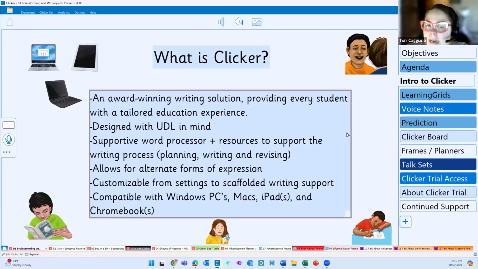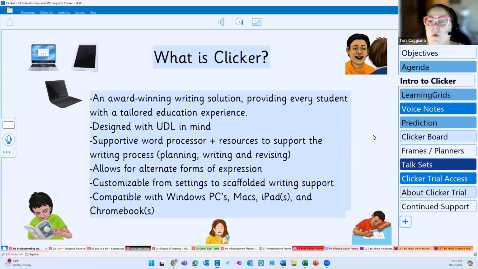But when it comes to the writing process, here today, we're talking about planning and writing. With that comes revising. So we really like to think of Clicker as a one-stop shop for the writing process. We're going to talk about alternate forms of expression today with our Clicker board.